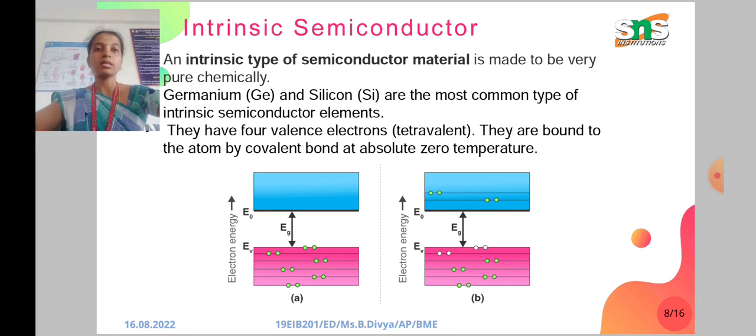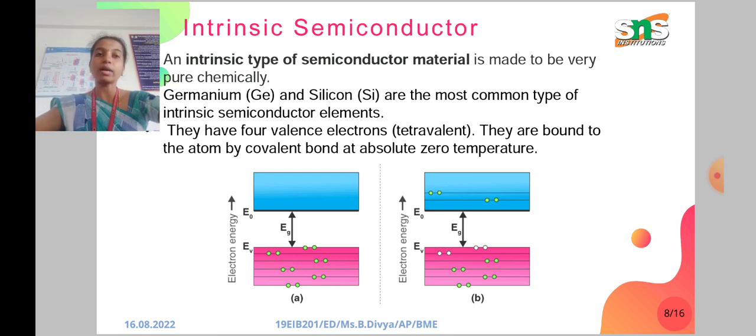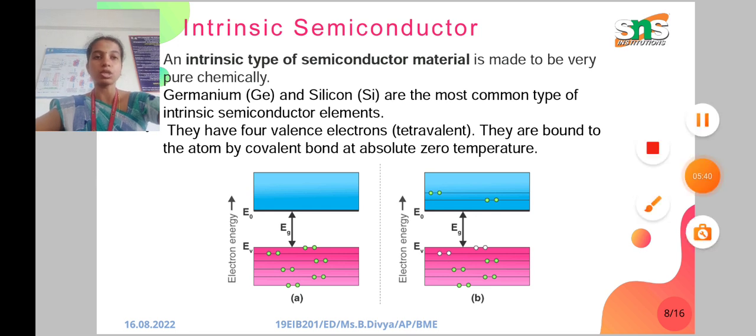Intrinsic semiconductor is a type of semiconductor made to be very pure chemically. Germanium and silicon are the most common intrinsic semiconductor elements. They have 4 valence electrons. We call them tetravalent. They are bonded to the atoms by covalent bonds at absolute zero temperature.